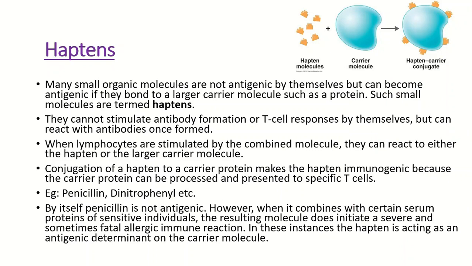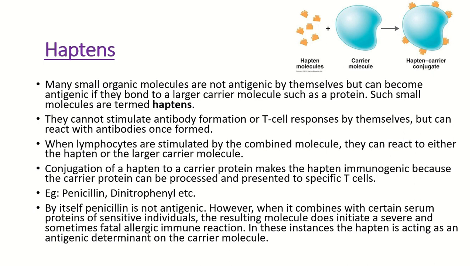In this figure you can see hapten molecules, and when they bind with a carrier molecule they form a hapten carrier conjugate. This is big enough to elicit an immune response. They cannot stimulate antibody formation or T cell responses by themselves, but can react with antibodies once formed, that is, once they form the hapten carrier conjugate.